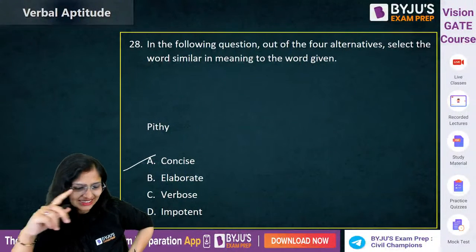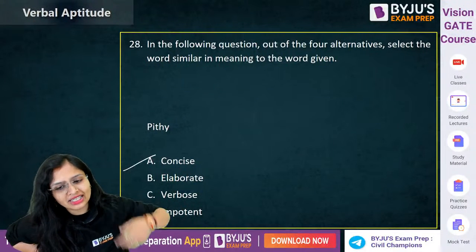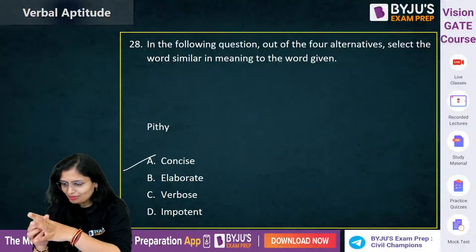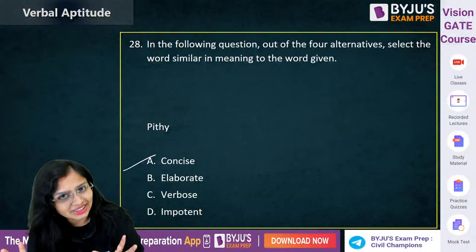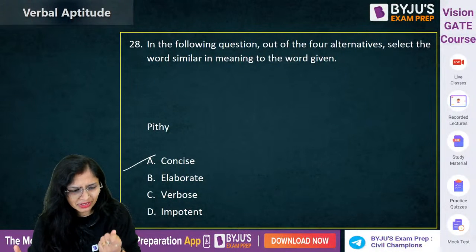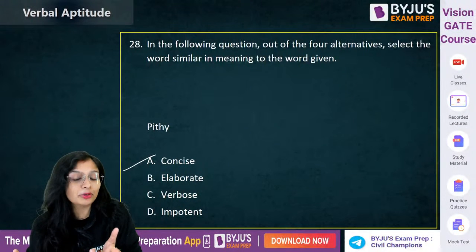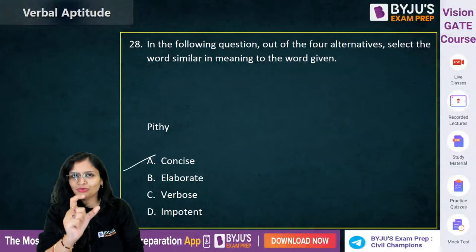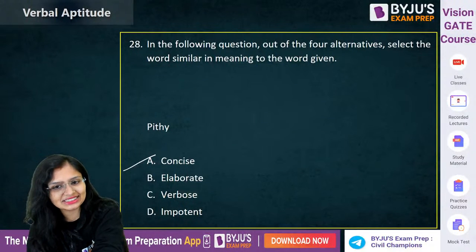Okay. Pithy is concise. Anything to say in a short format, in a concise manner, that is known as pithy. Elaborate means, like girls elaborate every answer they write in the semester examinations. We elaborate it, we express the things. Impotent means when you are helpless, when you are powerless, that is known as impotent. And pithy means you are telling something in a very short manner, like boys. Only this much to say. So two sentences, that's it. So that is pithy, concise. Okay.